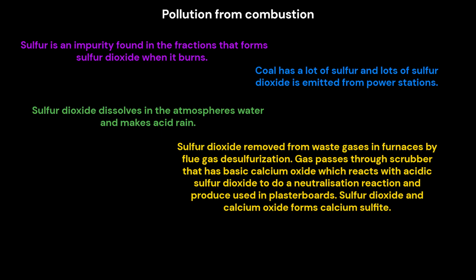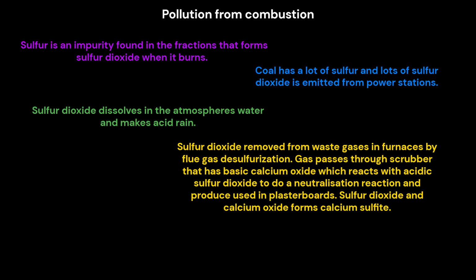Pollution from combustion. Sulfur is an impurity found in the fractions that forms sulfur dioxide when it burns. Coal has a lot of sulfur, and lots of sulfur dioxide is emitted from power stations. Sulfur dioxide dissolves in the atmosphere's water and makes acid rain. Sulfur dioxide is removed from waste gases in furnaces by flue gas desulfurization.